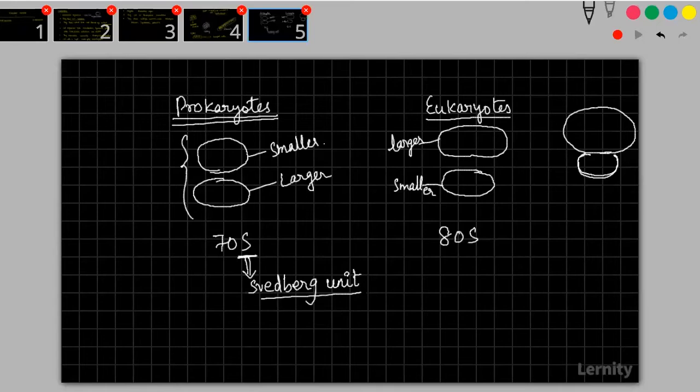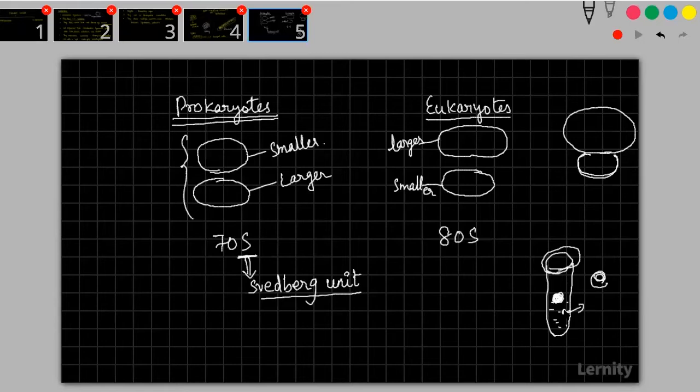So say for example, if I want to isolate a ribosome from a cell, I will be using the centrifugation technique. So what is the centrifugation technique? I will put the cell in a centrifuge tube, cover it, and spin it at a high velocity. What will happen is the ribosome alone will try to come out. Okay, I can isolate the cell content.